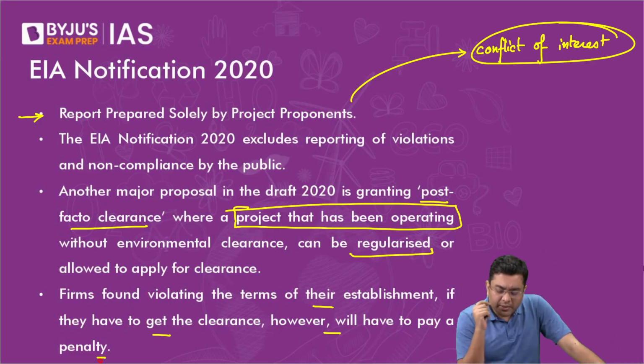that for the destruction of the environment caused by the firms, you are simply telling them that, okay, give us money and everything will be normalized. But the argument on the side of the government is, let's suppose someone has polluted the environment, it does not mean immediately that is the end of the business. You should allow them a kind of corrective measure. A course correction should be allowed. For that, we are charging a very heavy penalty. So these are the EIA norms of 2020.